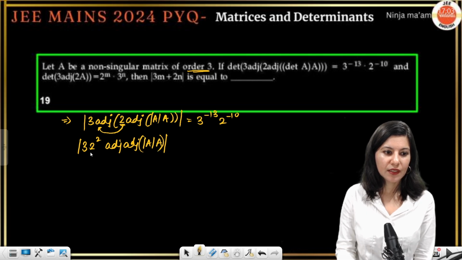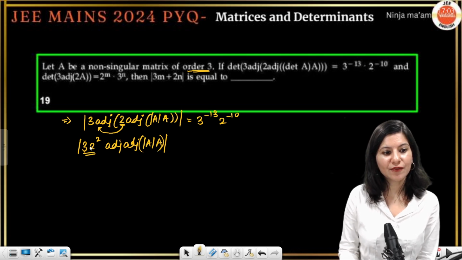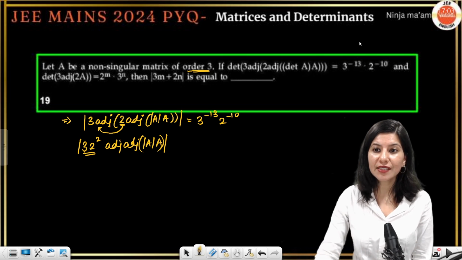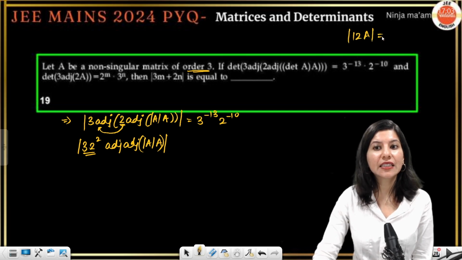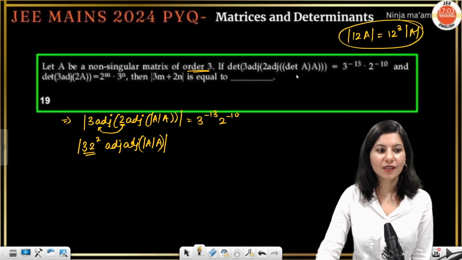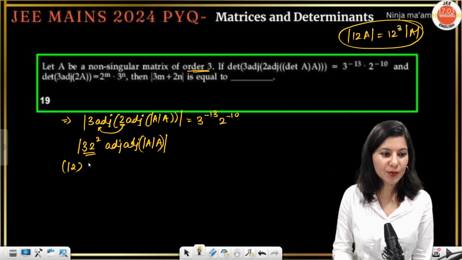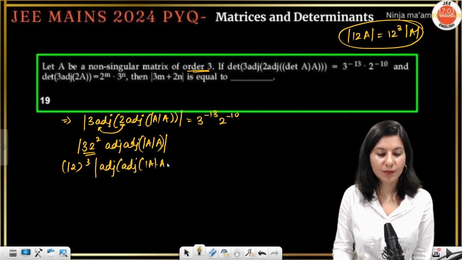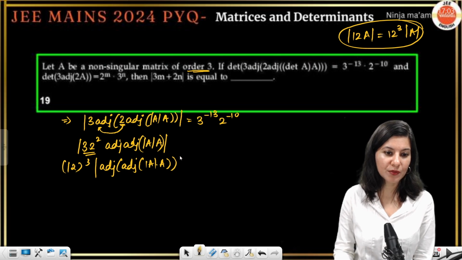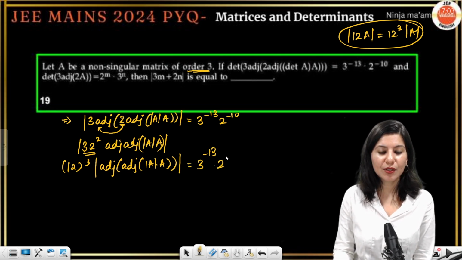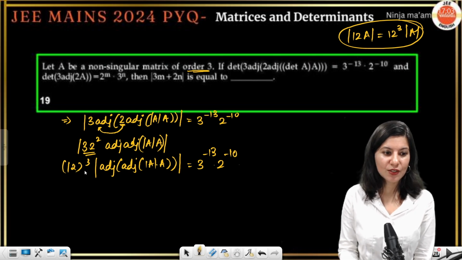Okay. 3 into 2 square. So this is 4 threes are 12, right? This is 12. So 12 is stuck inside the determinant. So this is 12 cube determinant A. So this is actually 12 cube and adjoint of determinant A into A, bracket close, one more bracket close, and this is 3 raised to power minus 13 and 2 raised to power minus 10. Okay, this is 12 cube.